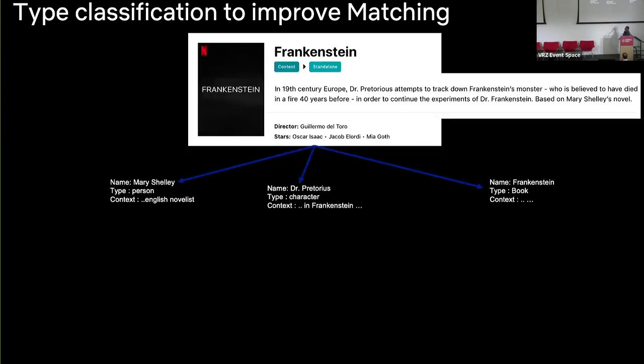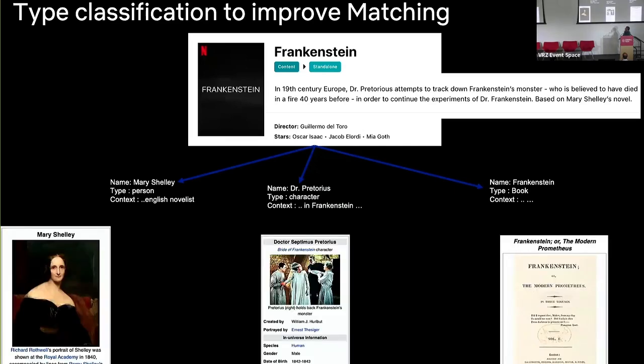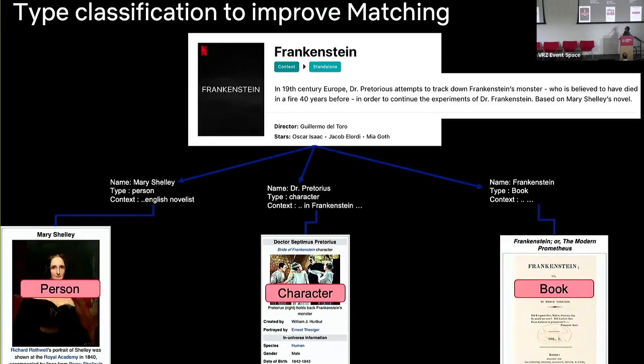I will quickly go through this. If we do type classification better, then entity matching becomes much better and improves the quality. So if we really do the type classification properly for the graph entities available in our systems, then the entity matching accuracy improves. So with that, I will go through one pipeline, how we are doing it, and the few learnings or how we have handled it.